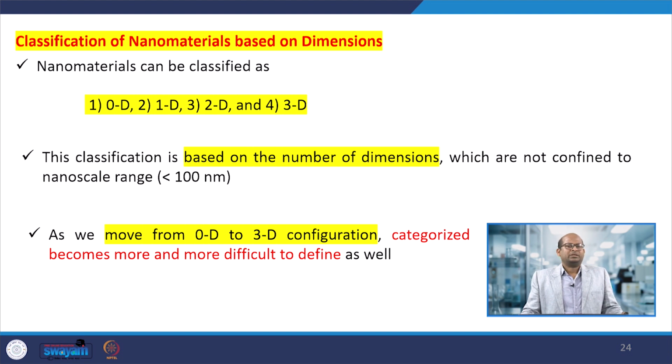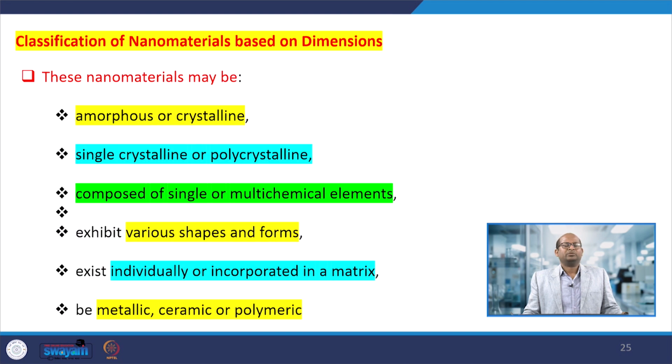I said at the beginning that once we prepare a nanomaterial starting from a bulk material, the property changes abruptly. So in the case of 0 dimensional, 1 dimensional or 2D materials, the property is different from the large scale or bulk scale material. Therefore, this type of materials have a lot of applications and importance, so we can use or synthesize those materials.